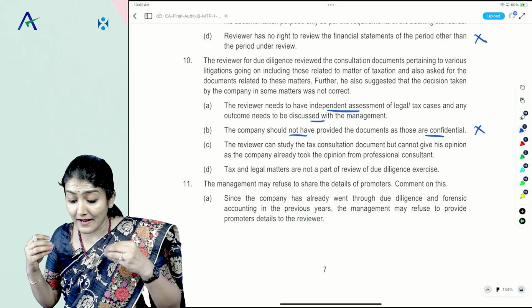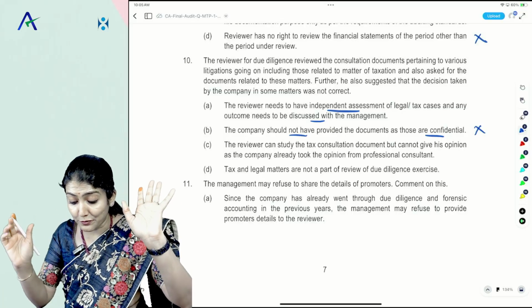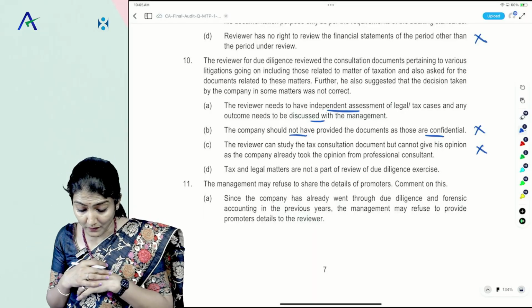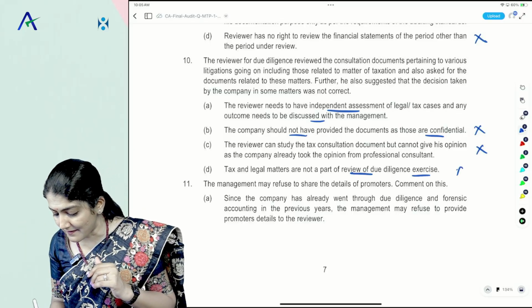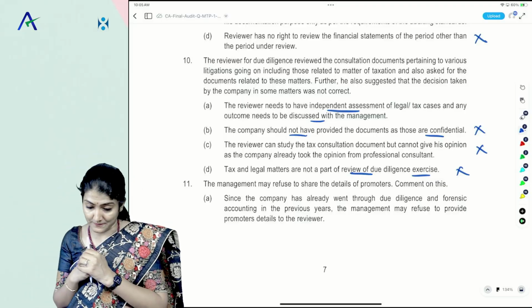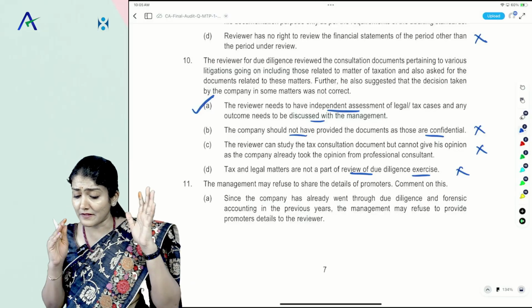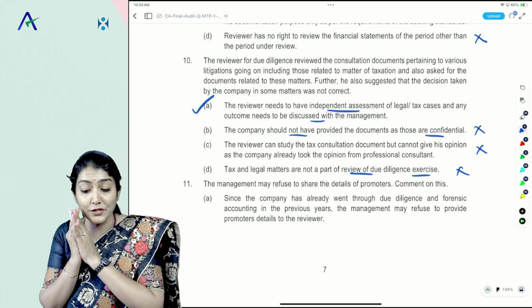Reviewer can study the tax consultation document but cannot give his opinion as the company already took the opinion from professional consultant. No auditor can give opinion. Reviewer. Tax and legal matters are not a part of the review of due diligence exercise, so this is not a part of our option. So reviewer needs to have an independent assessment of the legal tax cases, and any outcome needs to be discussed with the management.